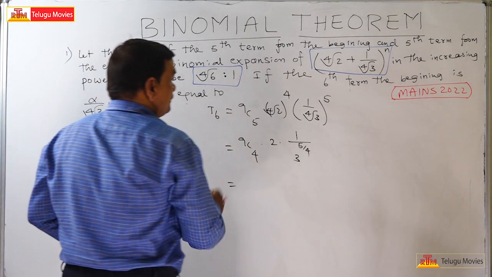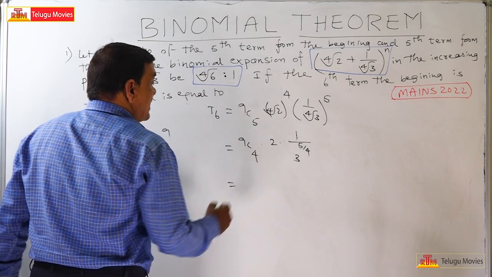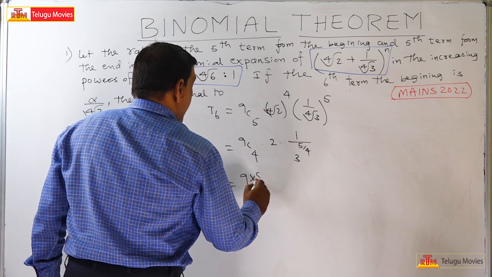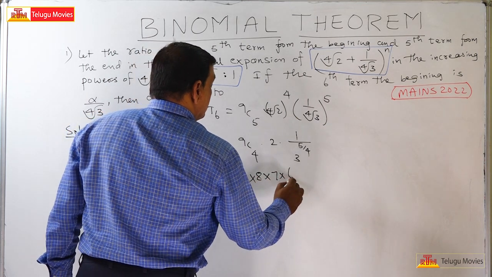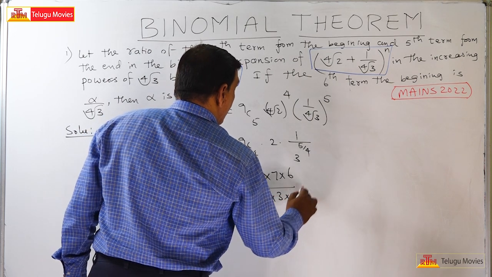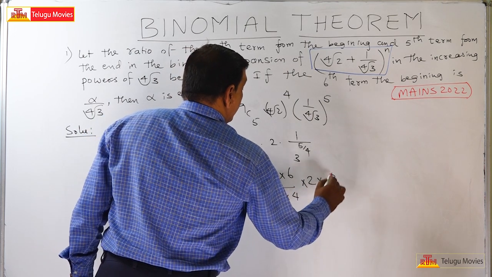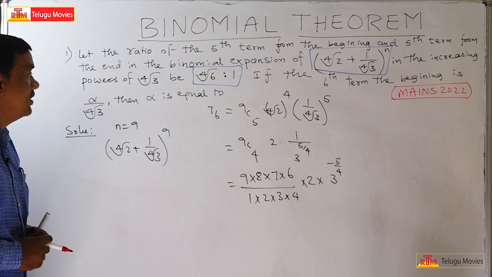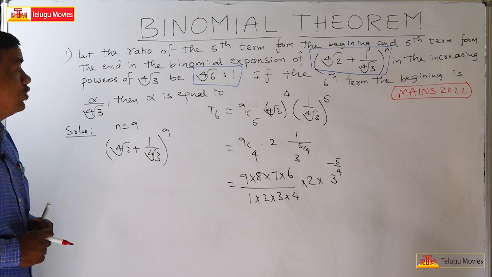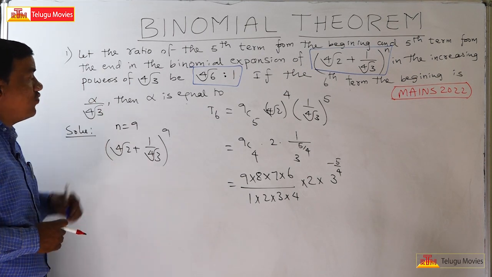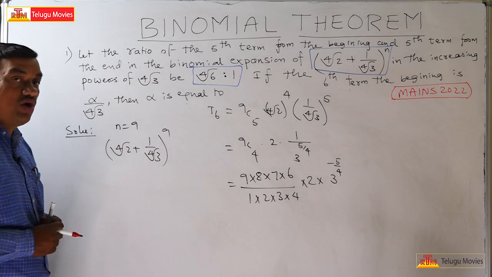This 9C4 I will calculate: 9 into 8 into 7 into 6 by 1 into 2 into 3 into 4, into 2 into 3 to the power of minus 5 by 4. This is given as 4th root of 6 is to 1. So this is alpha by 4th root of 3.